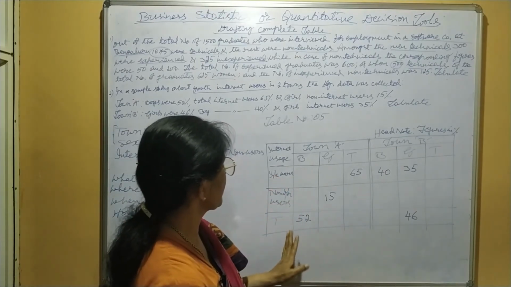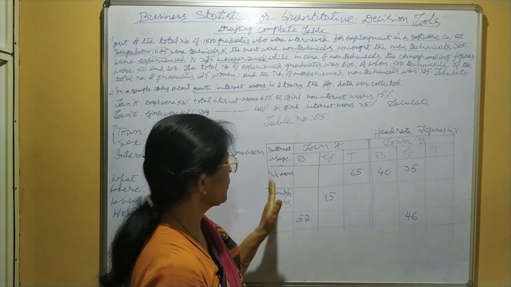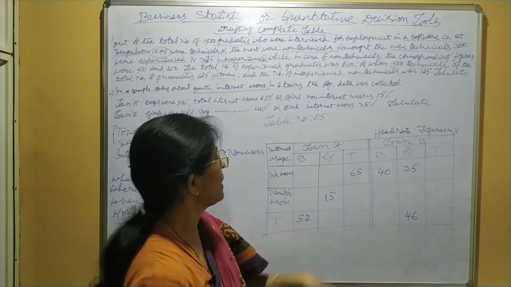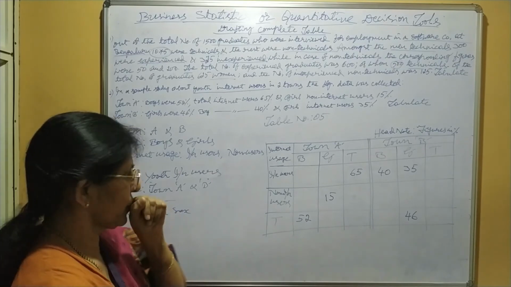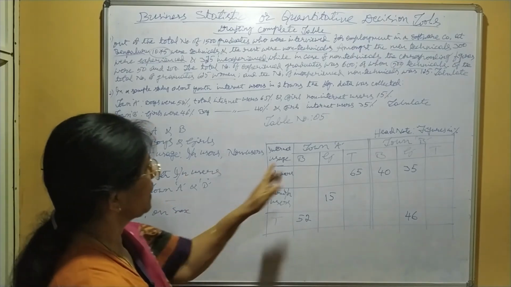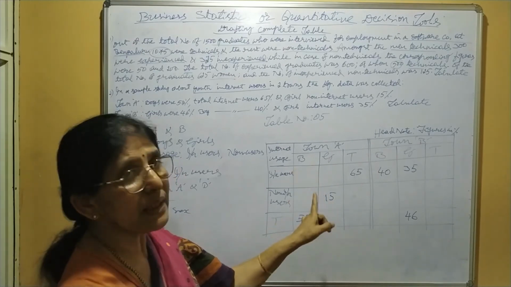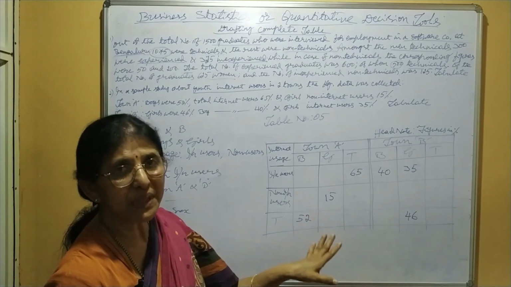Now you have to fill the remaining cells. Now in each row, only one cell figures are given. What to do for the remaining? The important aspect you have to keep in this type of problem is, see, all the figures are given in percentage.